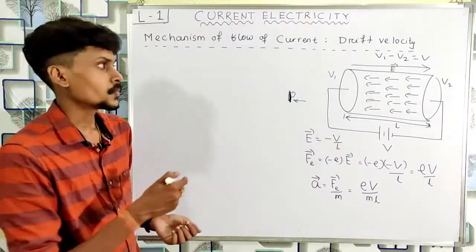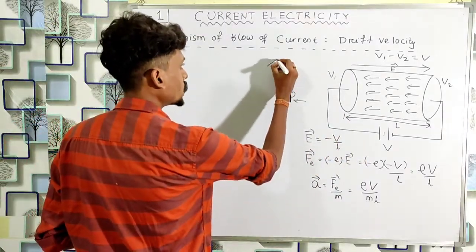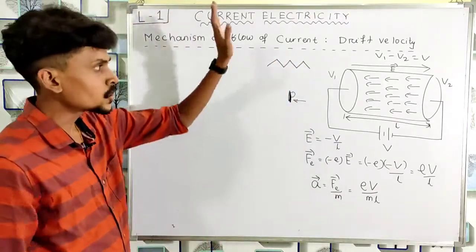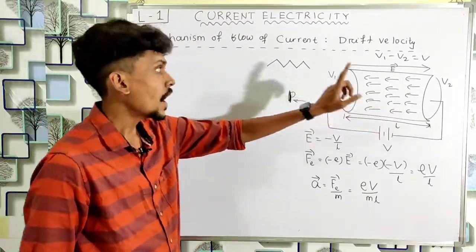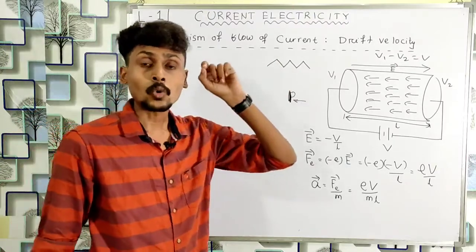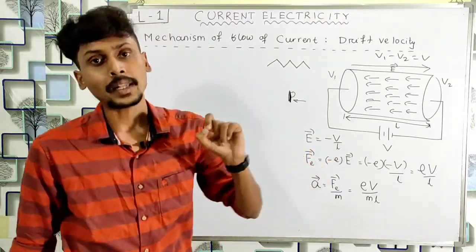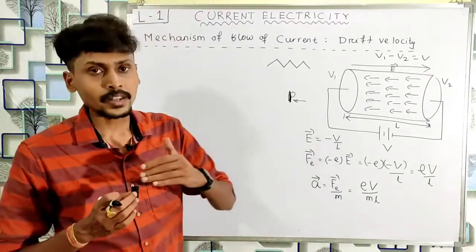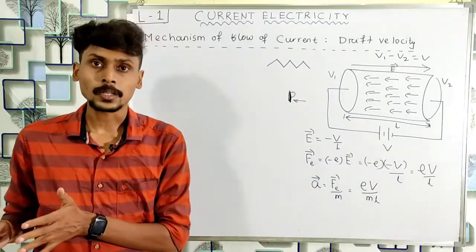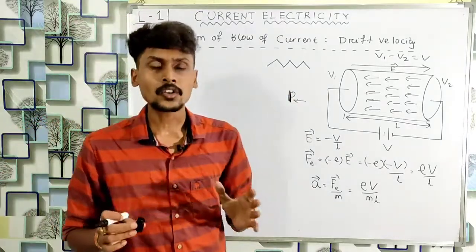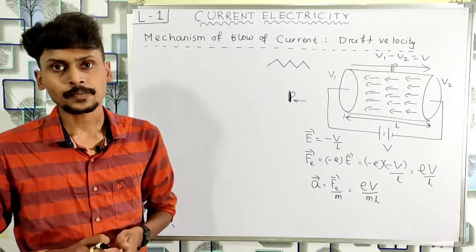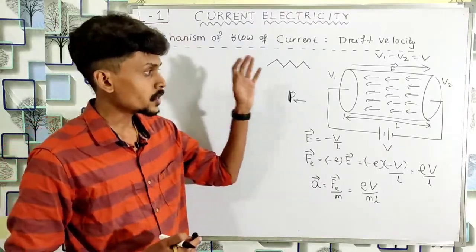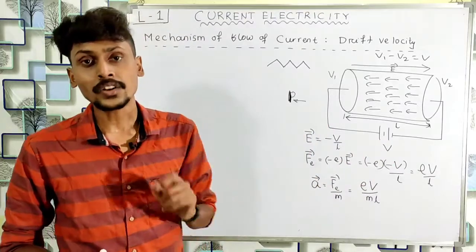So in this way, the velocity of the free electron increases, then decreases, increases, decreases, increases, decreases. The increase in velocity is due to the applied electric field, and the decrease in velocity is due to the collision between the free electron and the metal ion. So we can say that the velocity of the electron does not increase continuously or decrease continuously. Rather, the free electron moves with some average velocity, and that average velocity with which the electrons are moving in the presence of this potential difference is known as the drift velocity.